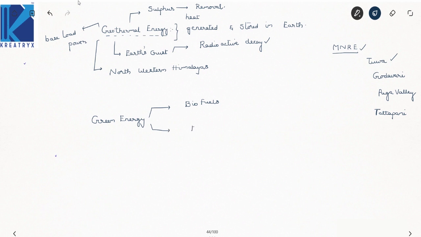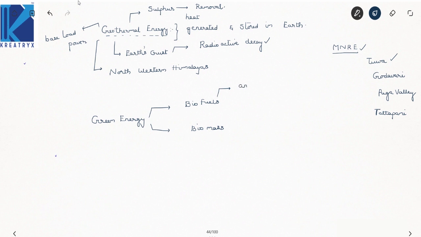A question was asked on this biomass energy in this present IES examination, so focus on this. Now what are biofuels? Biofuels are nothing but fuels which are produced by a biological process. This biological process will be done in anaerobic ways.